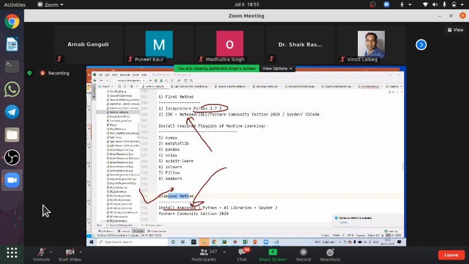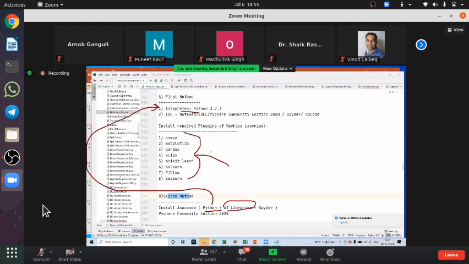That software name is Anaconda. Now, this Anaconda contains the Python part that is already available. Inside the Anaconda, all these AI libraries are also available, and Spyder as an IDE is also available. So you can see that here we have this Spyder part. So if you install Anaconda, it has everything in this one.